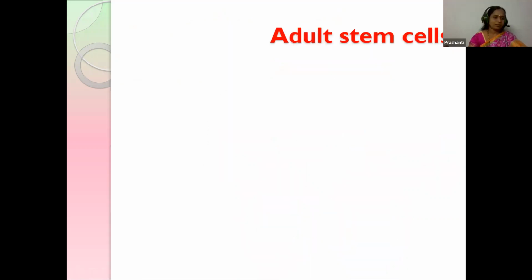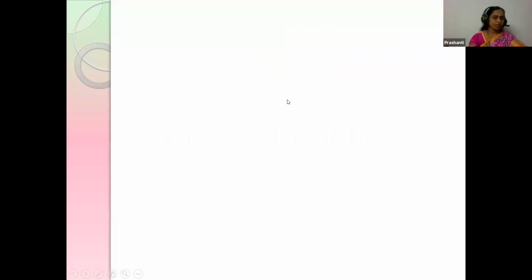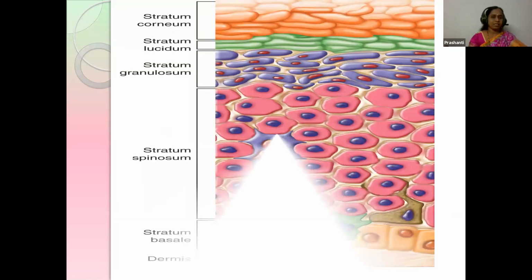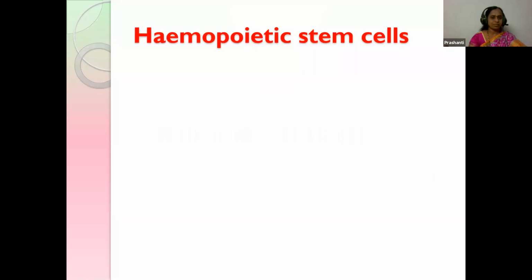The next one is the adult stem cell. Adult stem cells divide and create another cell, and these are useful for the repair and also replenishing of the adult tissues. These are multipotent. For example, the skin has a good regenerating capacity, wound healing capacity, etc. So these cells from the skin are also used as stem cells.